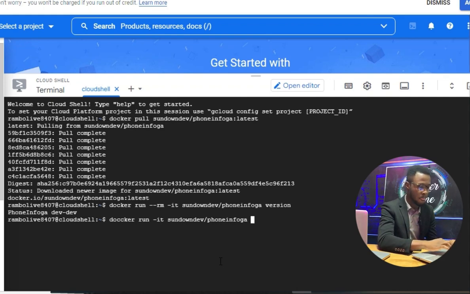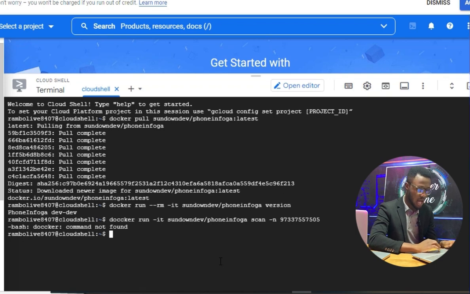So you do scan here, then you call on a number, so -n, like this. So let's do the number we are trying to scan, the number defrauding you. Let's get information about the number. My number is here. So I'm putting in the number, right? Then I do enter.